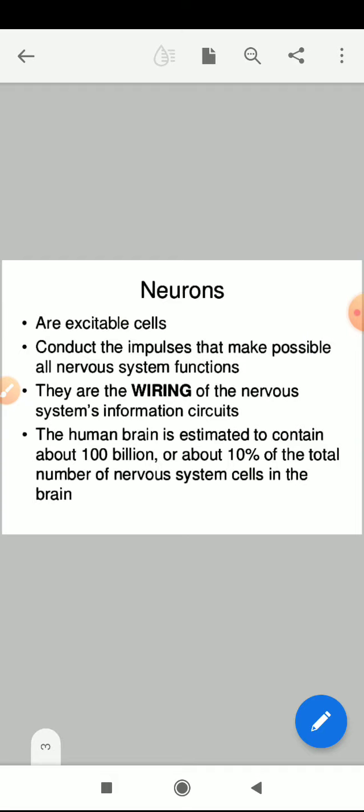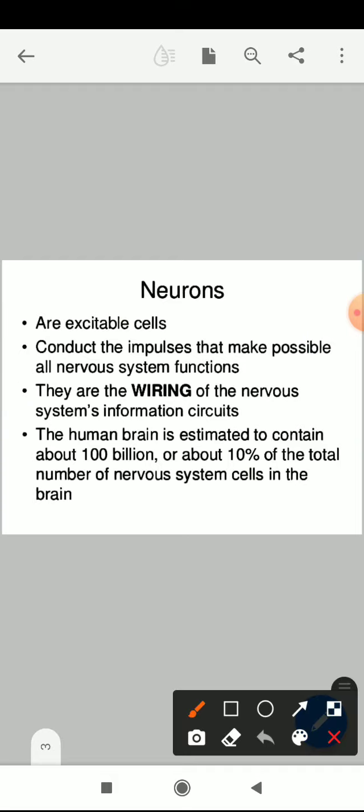neurons, which is about 10% of the total number of neurons in the nervous system. So in our human brain, how many neurons are present? About 100 billion, which is about 10% of the total number of neurons in the nervous system. That 10% is present only in the brain.